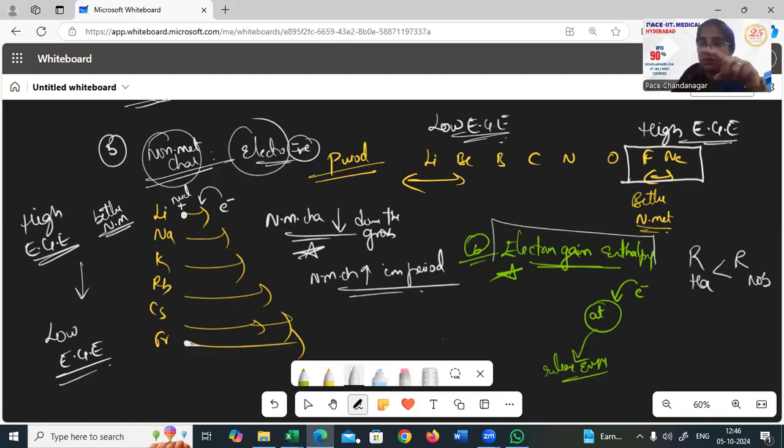Remember that. Actually, according to the trend, the size of halogens should be more, but the size of halogens is less than noble gases, because with a good amount of space available, electrons are all happily sitting in their orbitals very freely, thereby a small increase in size as compared to the halogens is observed. But the rest will all go by the trend; only the halogens and noble gases go on a reverse trend. Halogens have less radius compared to the noble gases.